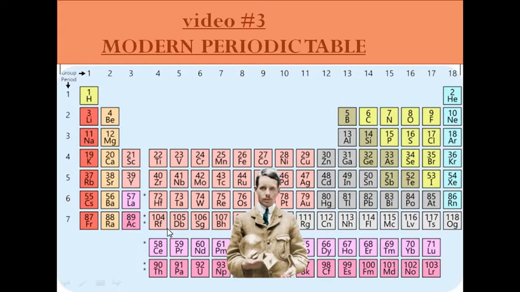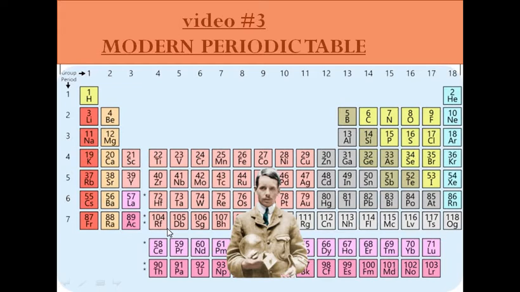In video 2 we discussed the Mendeleev periodic table and we came to know that there were many achievements in it. Like he gave a very systematic study of elements, and there was correction of the doubtful atomic masses of different elements. But there were certain defects also, like the position of hydrogen was not clear, the position of different isotopes was not clear in the Mendeleev periodic table, and the actual cause of periodicity was not given by him.